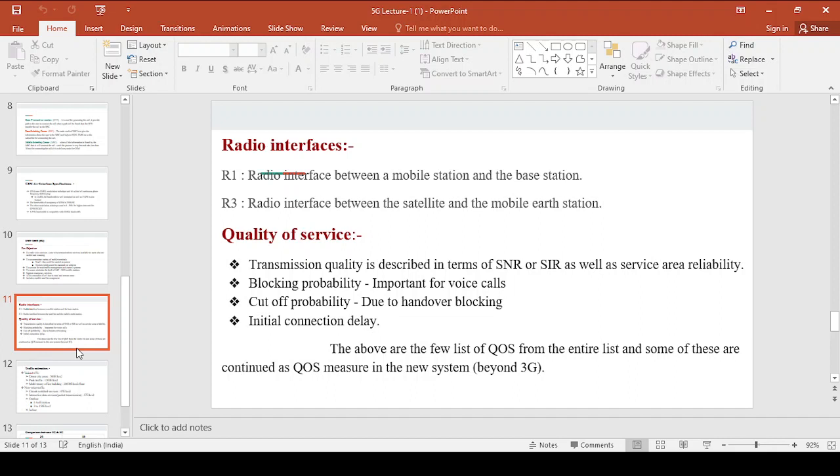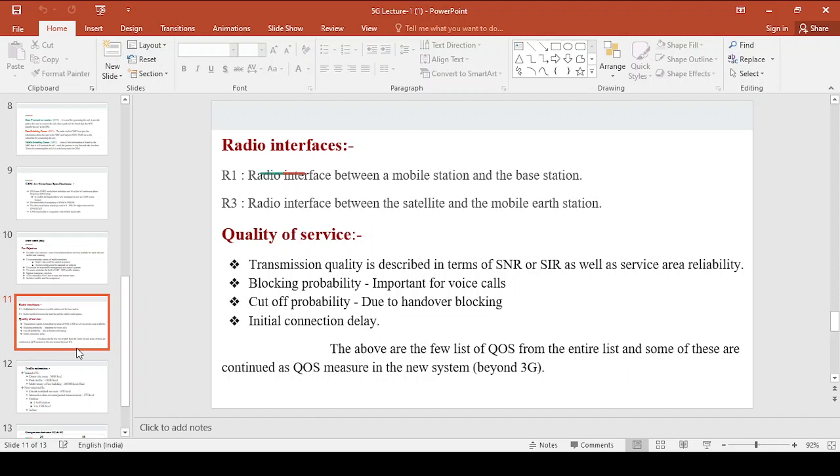You have several quality of services for 3G, and here I have represented the main quality of services for 3G, and some of these are continued as quality of service measure in the new system, while some more things have been added as we move from 3G to 4G and 4G to 5G and beyond that, right? This quality of services has extended from 3G to 4G along with some added features.